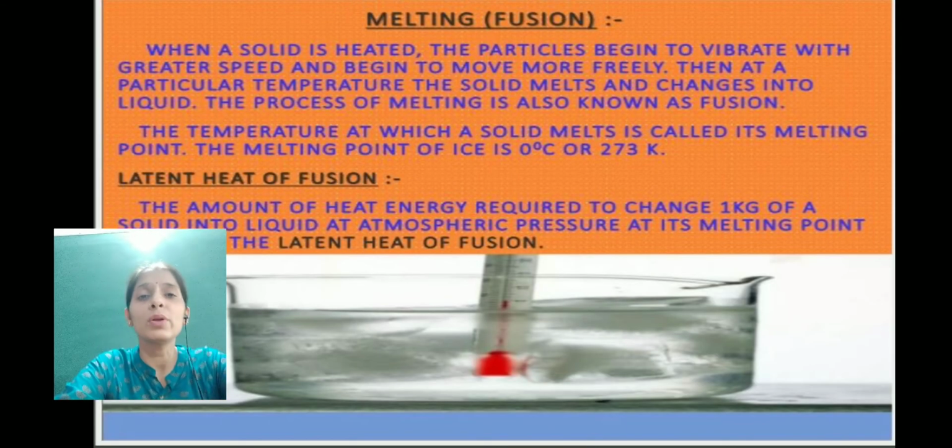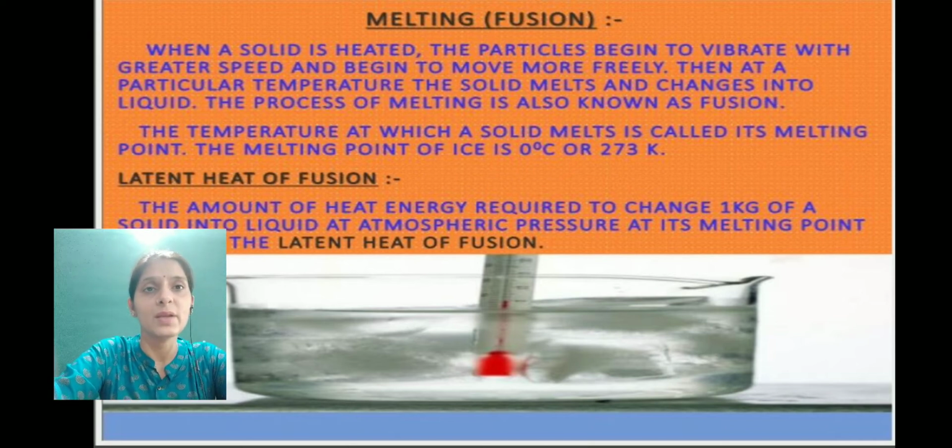Now let's talk about the different changes which take place when we are increasing or decreasing the temperature. For example, melting or fusion. Melting or fusion is the process in which the solid state gets converted into the liquid state of matter. Example: when we heat ice, it gets converted into water. The temperature at which this change happens is called the melting point. In case of ice, the melting point is 0 degrees Celsius.